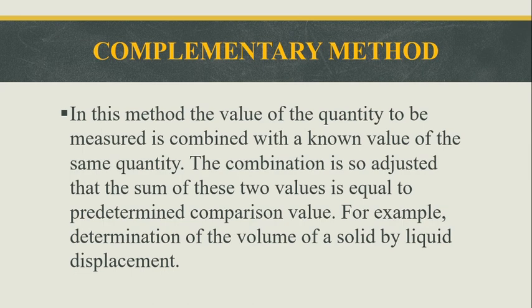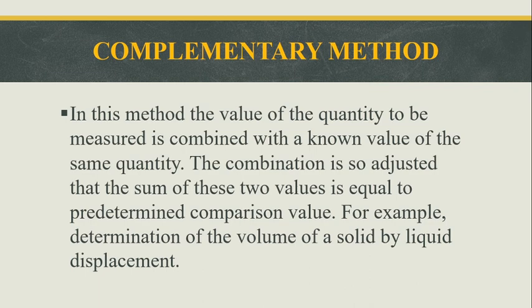Some product value or object value that is measured is combined with the known value of the same quantity. The object value is measured, and that value is compared with the known value of the same quantity.